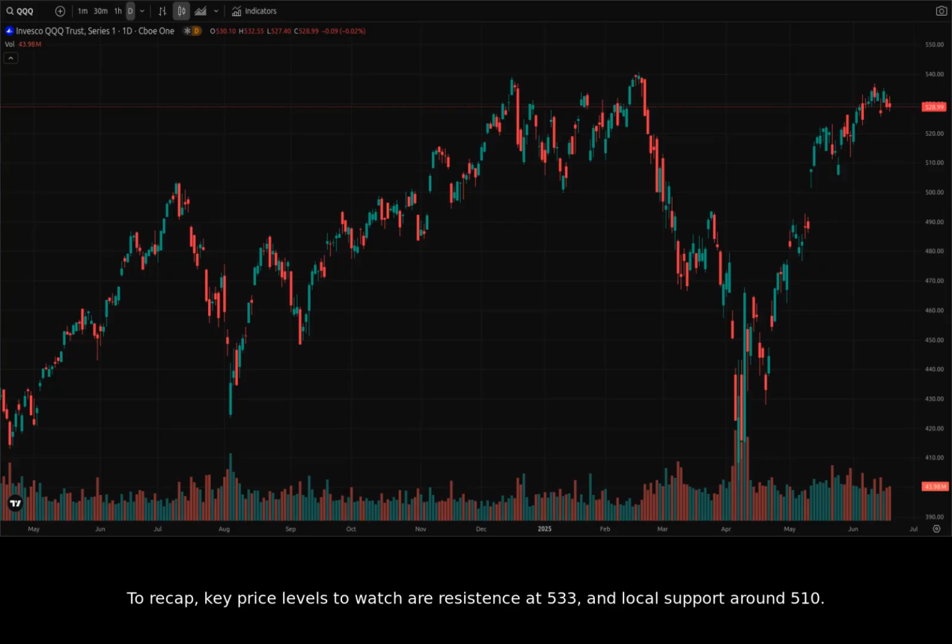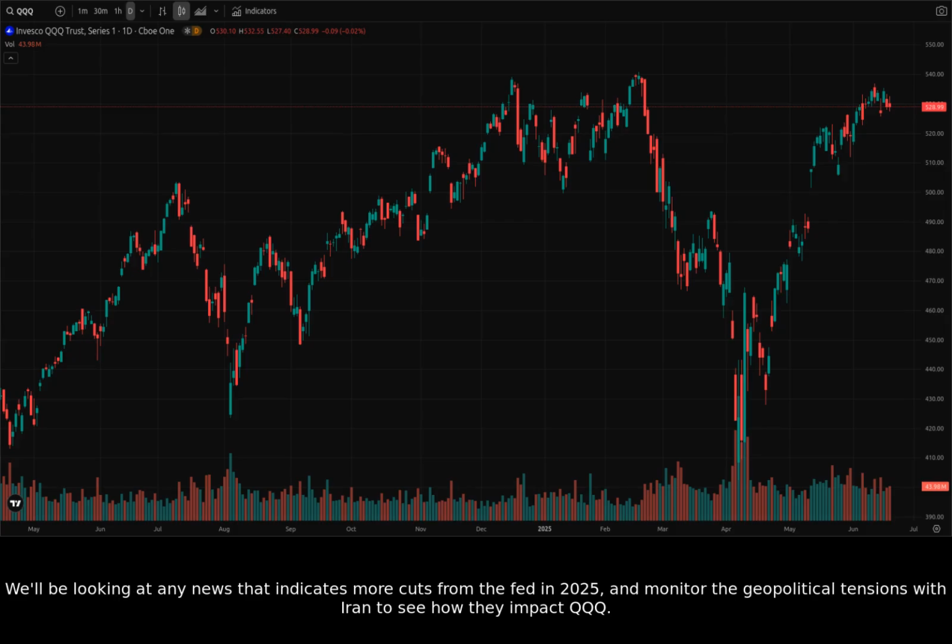To recap, key price levels to watch are resistance at 533 and local support around 510. We'll be looking at any news that indicates more cuts from the Fed in 2025 and monitor the geopolitical tensions with Iran to see how they impact QQQ.